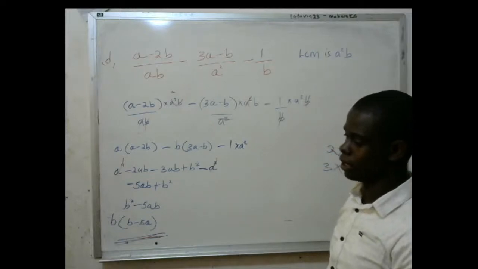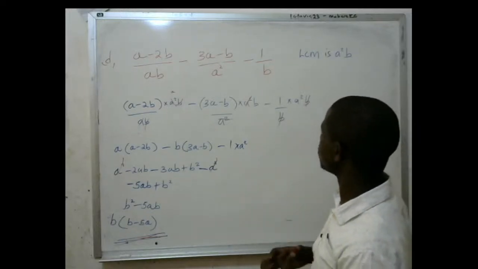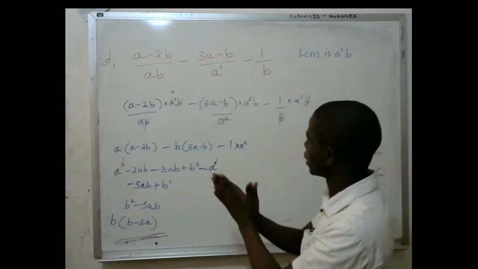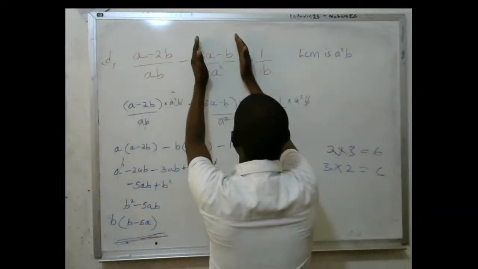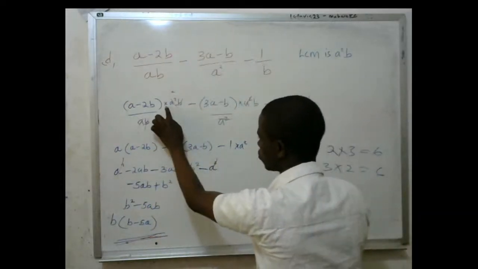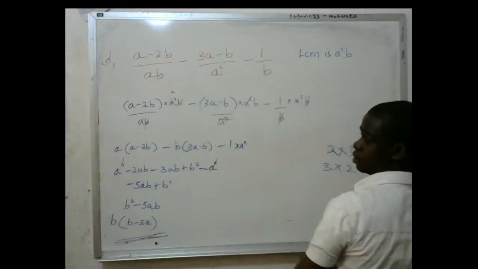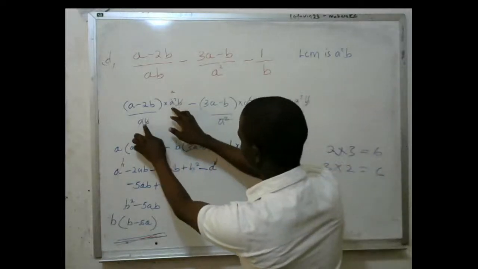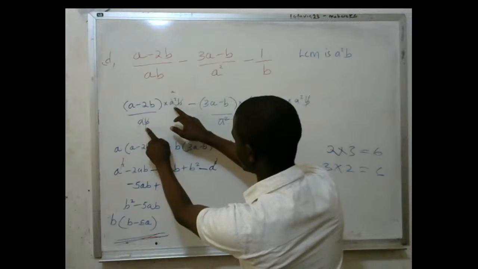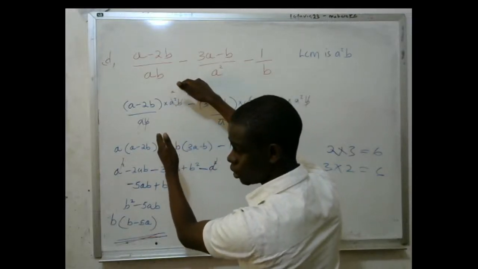Okay? Then after, I multiply the LCM on each fraction. I multiply it here, multiply it on this, and I multiply it on this. This is what I was doing there. This one, the common terms cancel. Here it was A squared. It cancelled and remained with only A.